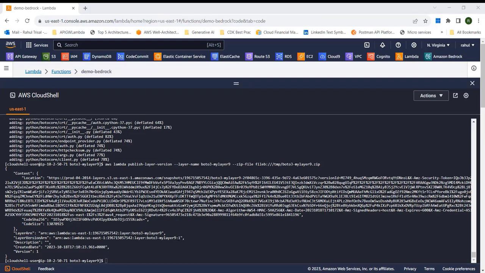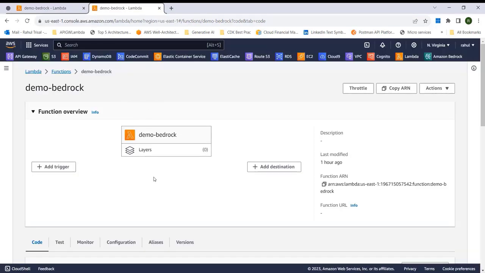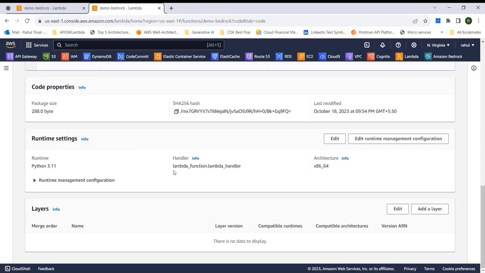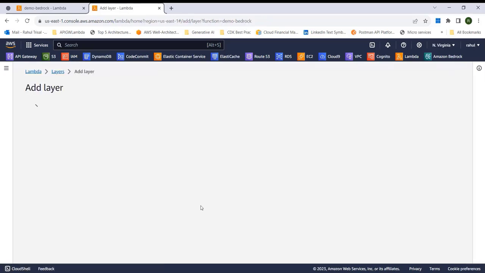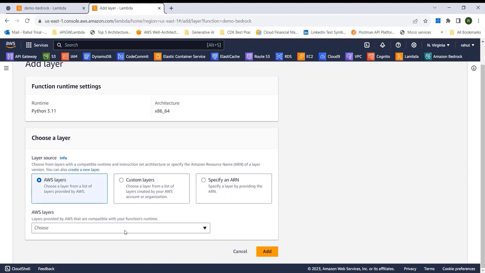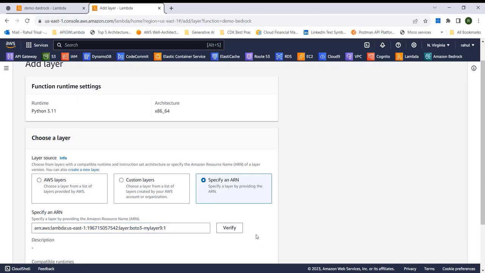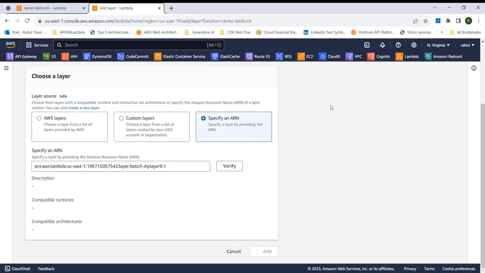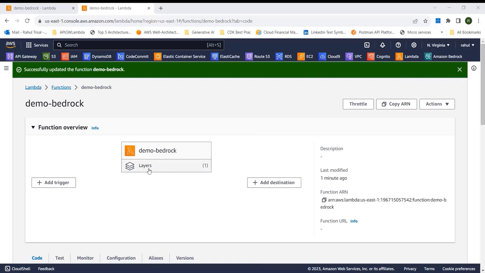Okay, I'm going to copy this layer ARN from here, and let me just do a duplicate. Okay, now I'm on this lambda function that we had created earlier. So I'll just click on this layers, add a layer, and then I'll just specify an ARN, and I'm just going to paste this ARN here, do a verify and add. Now you can see this layer has been added, and you can see a 1 beside the layers.